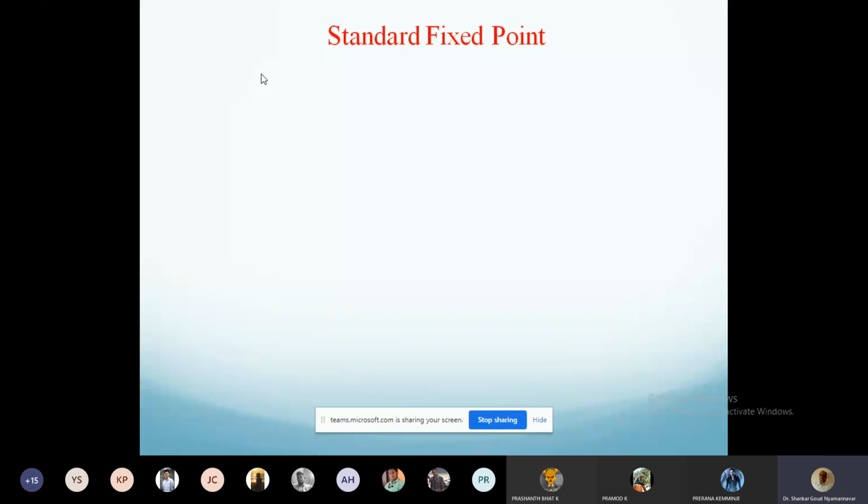Like height on Earth. How is it measured? Any height is measured with respect to a reference. Suppose somebody says the height of this dam. Is anyone from North Karnataka here? Because in the South I don't know the dam heights. In the North I know. In my place Bijapur there is a place called Almatti. There is a dam. That dam height is 524 meters. Does anyone know the height of dams here? Nearby dams? Anyone has any idea? No. Nobody. Okay, fine. Let's then take the example of only the Almatti dam.